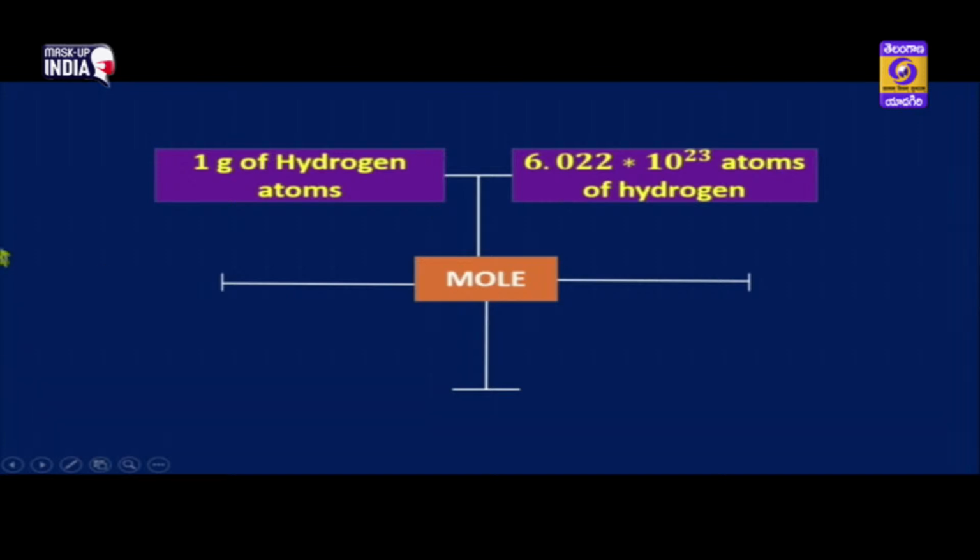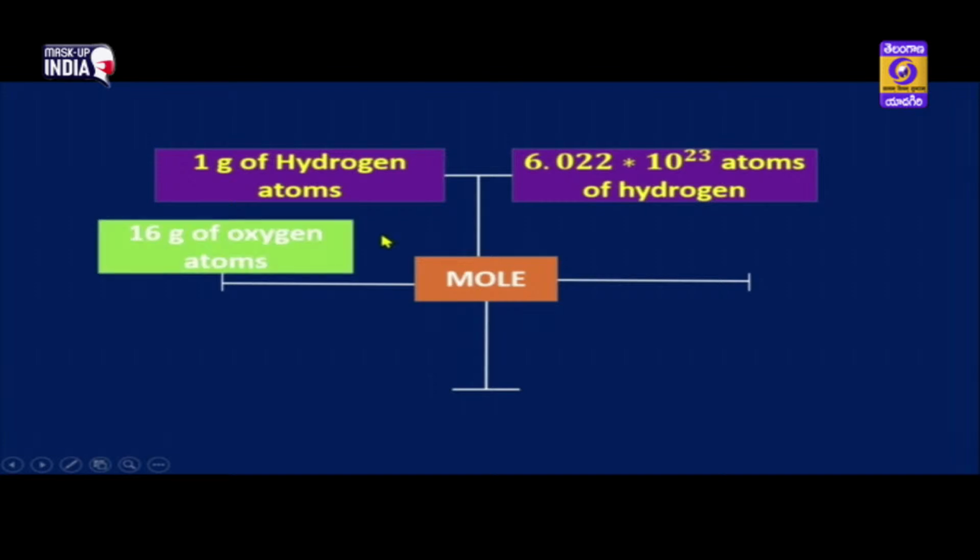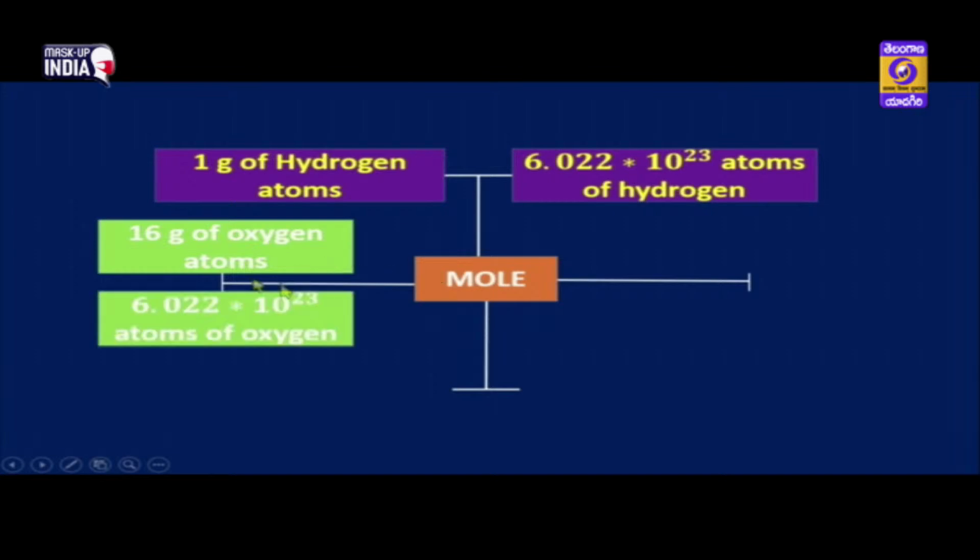Okay children, in 1 gram of hydrogen atom, I am taking only atom children, not molecule of hydrogen. 1 gram of hydrogen atom consists of 6.022 into 10 power 23 atoms of hydrogen. Similarly, 16 grams of oxygen atoms, what is this children? This is the atomic mass, isn't it? The 16 grams of oxygen atoms is 1 mole, and this 16 grams of oxygen consists of 6.022 into 10 power 23 atoms of oxygen.